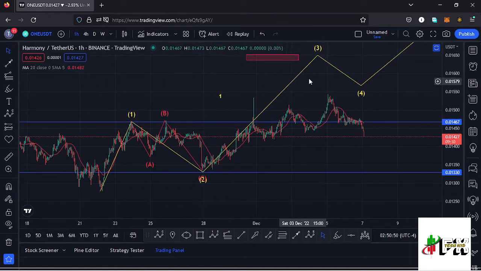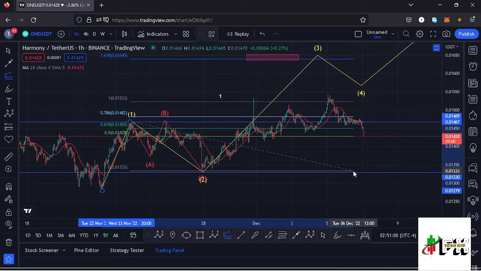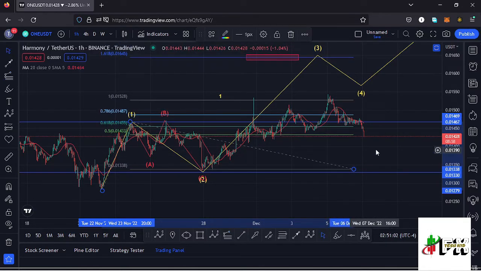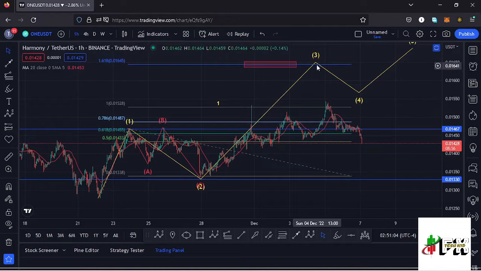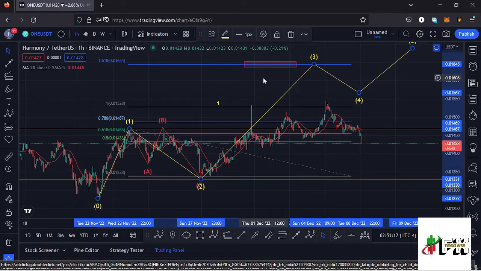and sketching out a minimum target area to the upper side in the formation of that wave 3 by using a trend-based Fibonacci, connecting it from the low of the first wave to the high of that wave 1, then dragging the fibs to the low of the second wave. That gives me a minimum target area to the upper side in the formation of this wave 3 at the fib level 1.618, and that perfectly lies at around the $0.01645 mark,